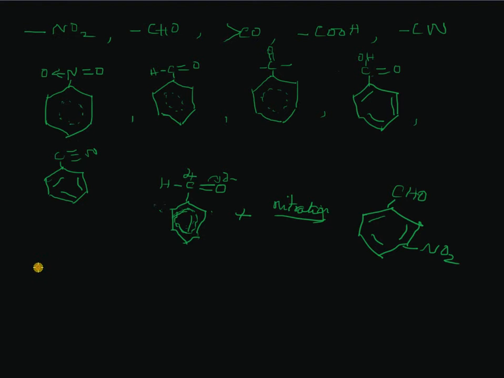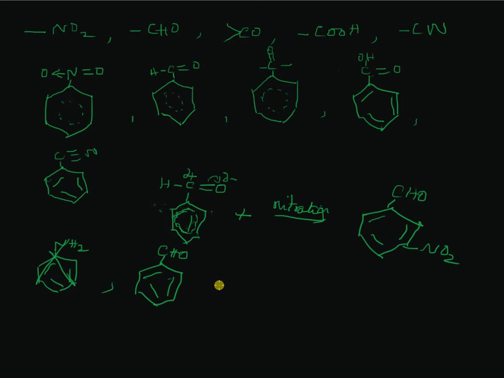Supposing you allow aminobenzene and benzaldehyde to compete in nitration. Of course, there are some other factors to be considered here.